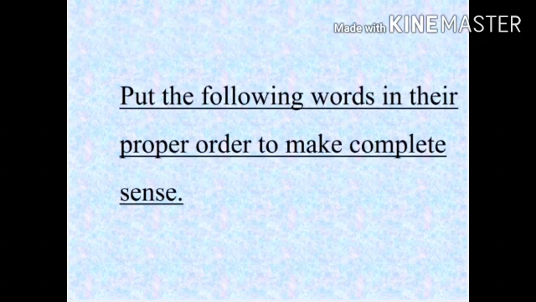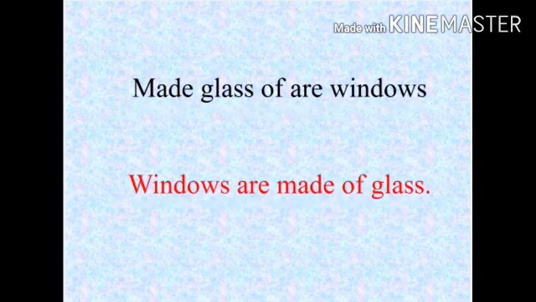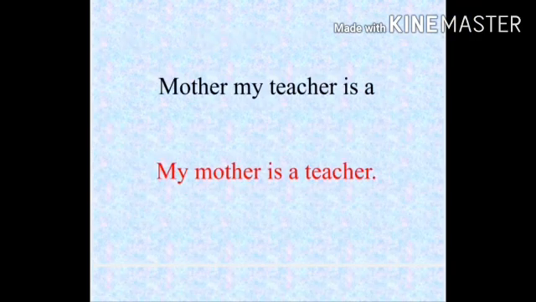Put the following words in the proper order to make complete sense. What is the first question? Moves snail very slowly. How to rearrange and make it as a sentence? A snail moves very slowly. Made glass of our windows. Answer is windows are made of glass. Third one, mother, my teacher is a. How to rearrange? My mother is a teacher.